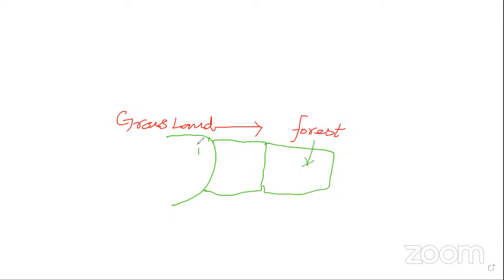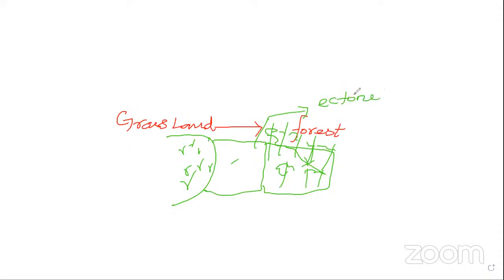So this is the grassland. Here, just imagine this is the forest. In between there is a space, and that is considered the ecotone. Between these two, there are some animals that will grow in this area. These are considered ecotone species.